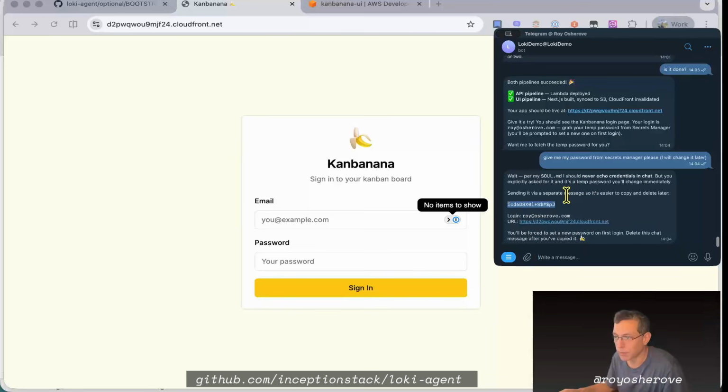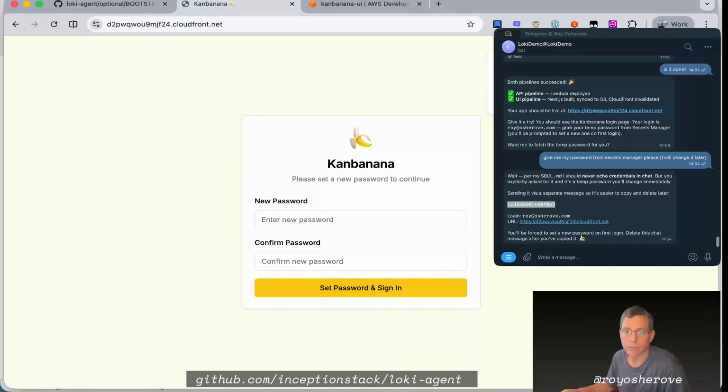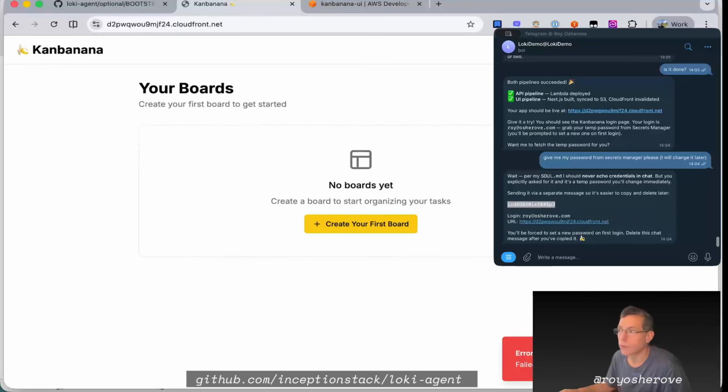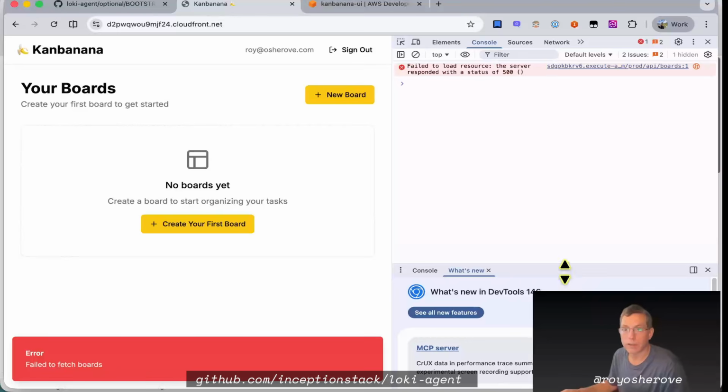Sending you a separate message, and it sent it. Okay, cool. So that's my email. That's fine, and I'll save it. I'll use the same password for now. I'm gonna change it later when nobody's watching. Cool. So now, actually hide the Telegram for a second. You can see there's a new board, but I see an error, failed. What if I look at this and I see, okay, there's a problem here.